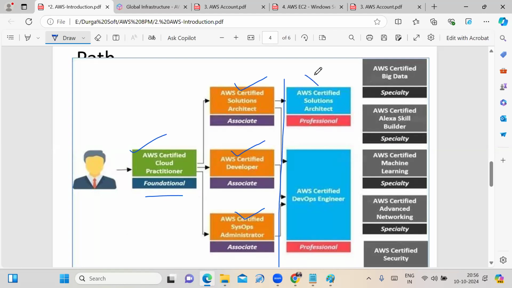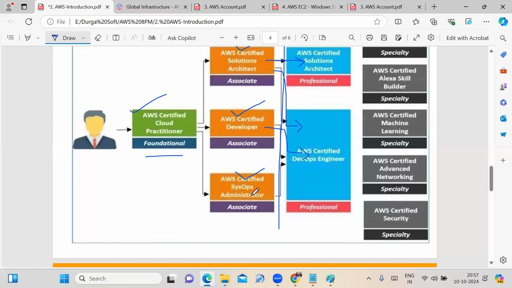Don't go directly for the professional level. Once someone completes the associate level, they are eligible for the professional level. They are also eligible for writing the AWS Certified DevOps Engineer exam.